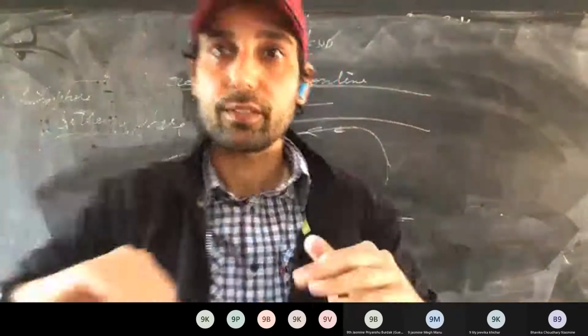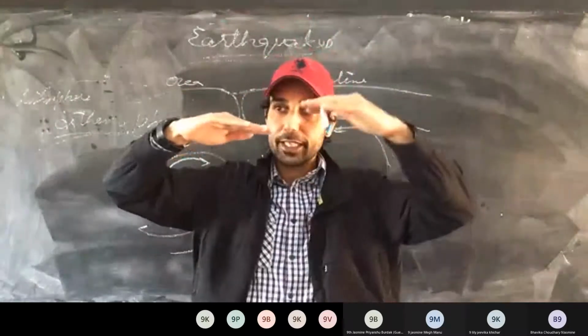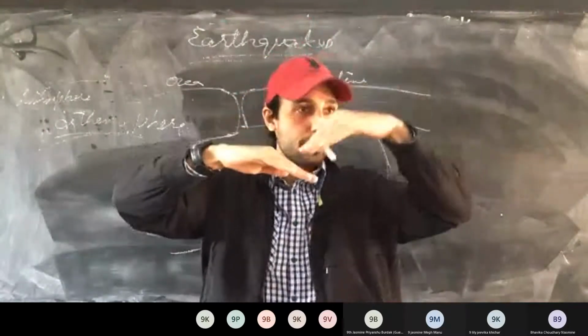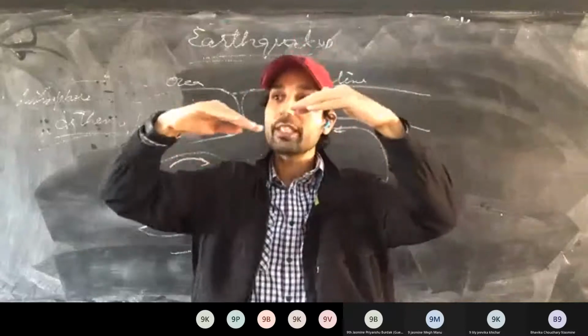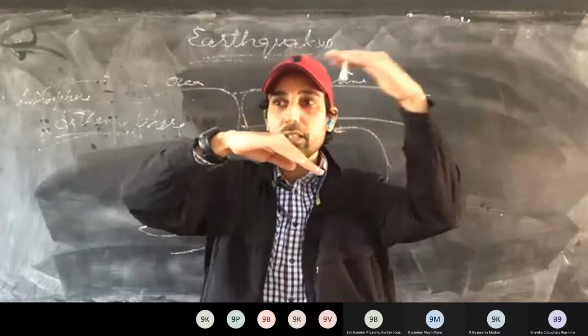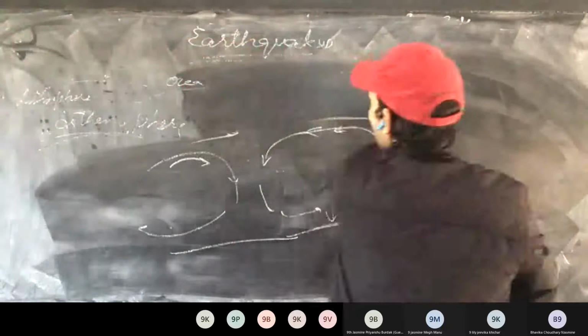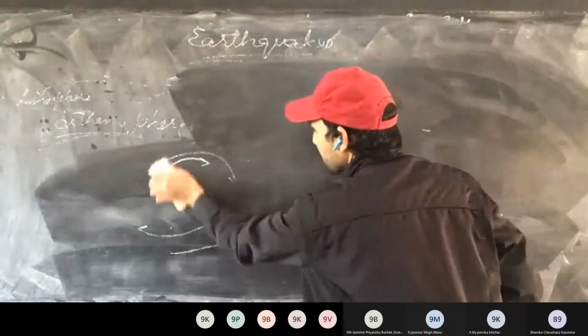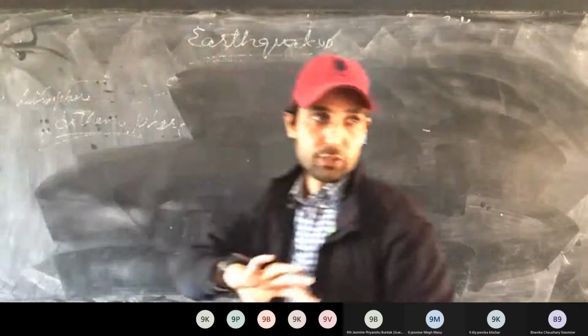So the oceanic plate can go under the continental plate. So it is called subduction. Subducting, it is moving under the continental plate. So see here what happens. We'll be discussing along with the volcanoes as well now.